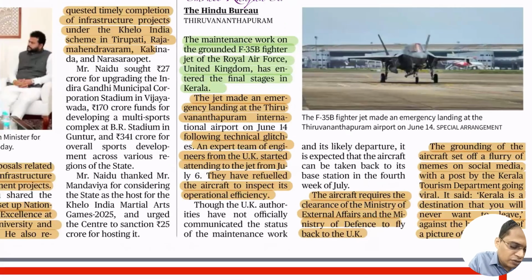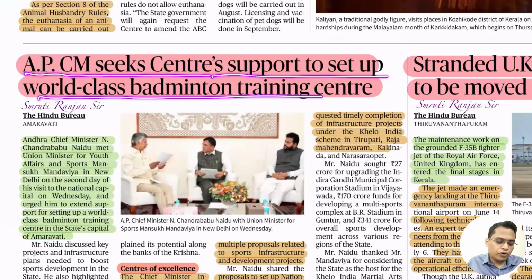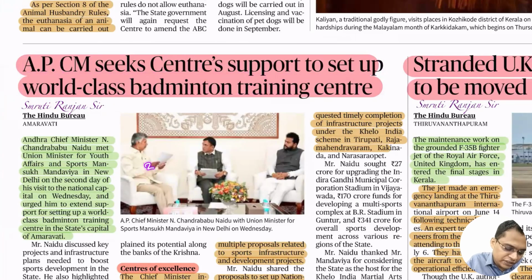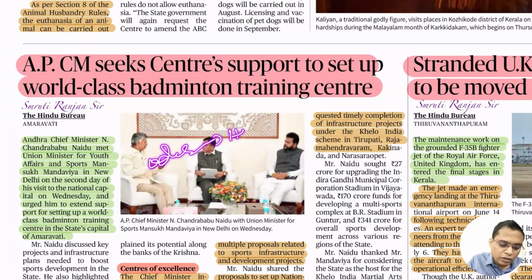So next is the Andhra Pradesh CM seeks Centre's support to set up a world-class badminton training center. Why is it important, and how is it important? In India we have 30 states and UTs also. So if, let's say, sports, you can imagine around 40 sports in which we can do very good or achieve excellence at the international level. Just like you can see, the Odisha government supported hockey, and after 39 years, we have seen India get its first Olympic medal in hockey. So the same thing, if we support and nurture each and every state, they can emerge as a hub of a particular sport. So India can achieve excellence at the Olympic and international sporting events.